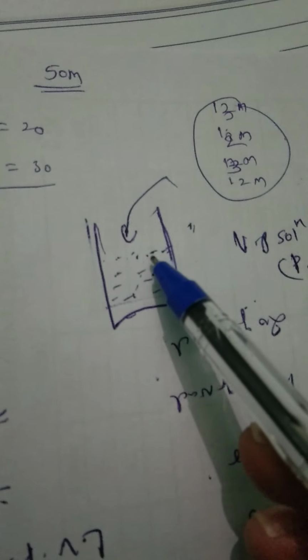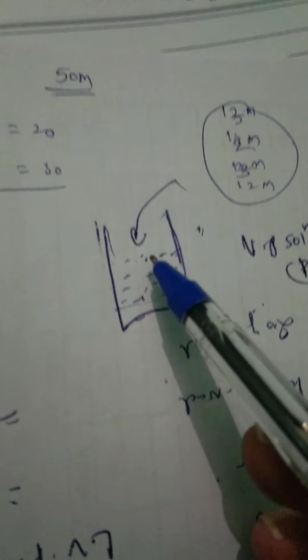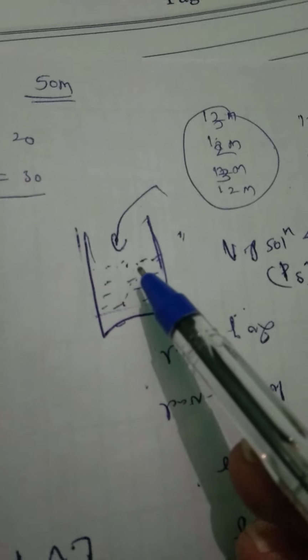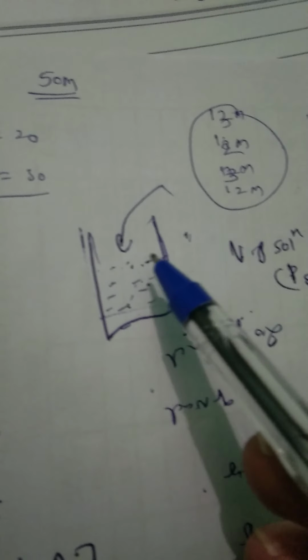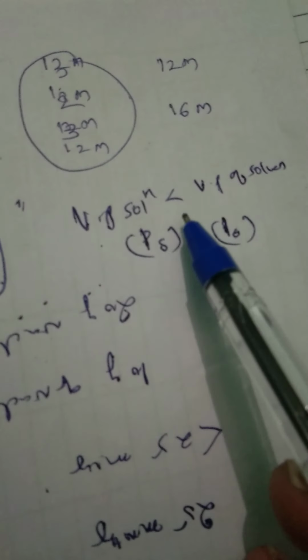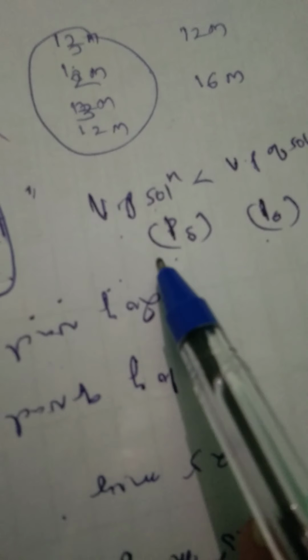The attraction between solute and solvent increases, and some solute molecules occupy the surface. Because of all these reasons, solvent molecules cannot undergo evaporation easily. So we can say that the vapor pressure of solution is less than the vapor pressure of solvent. So P naught is always greater than Ps.